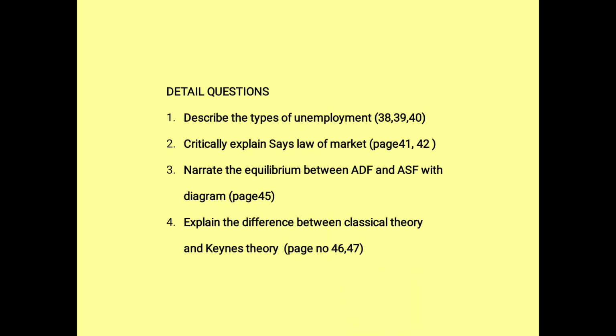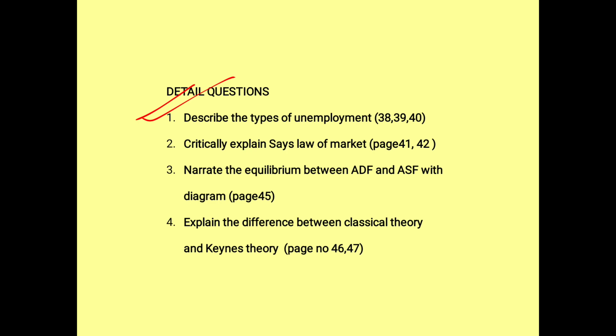Next one is detail. So when you look at the detail, I have just given you the page numbers. Describe the types of unemployment. Already this question is there in the 3 marks because they have asked you 3. Frictional, educated unemployment, seasonal unemployment. So another 3 if you add on to it, your detail of the first one gets over.